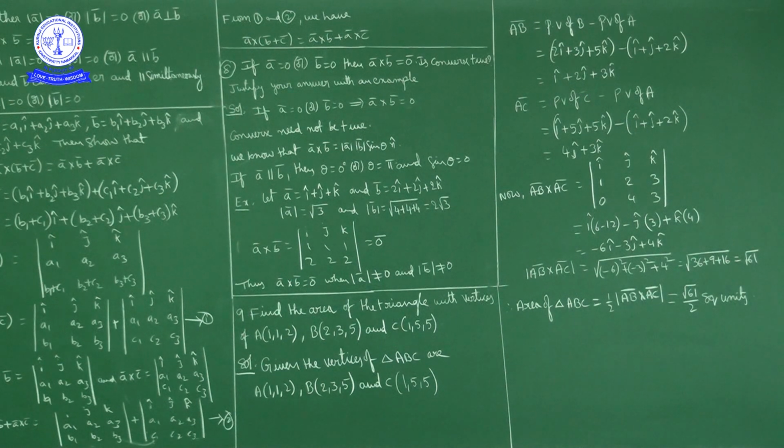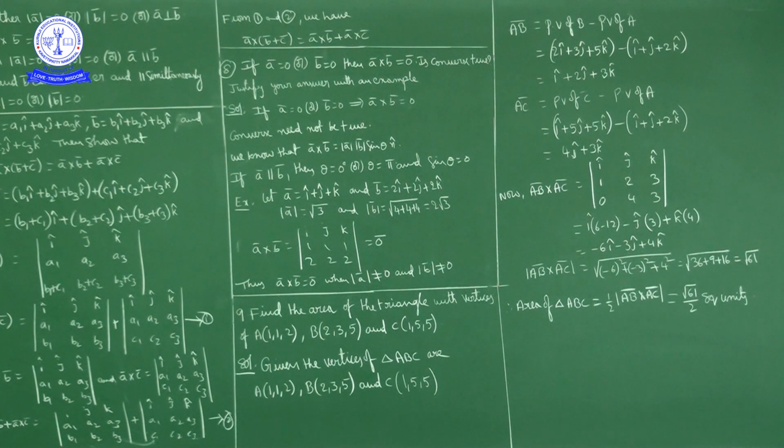Okay, next AC bar. AC bar, what can we write? AC bar is equal to the position vector of point C minus the position vector of point A. AC bar is nothing but OC bar minus OA bar. What is OC bar? i cap plus 5j cap plus 5k cap, minus OA bar. OA bar is what? i cap plus j cap plus 2k cap. Now their difference: i cap minus i cap is 0, 5j minus j is 4j cap, plus 5k cap minus 2k cap is 3k cap. Okay, so AC bar is equal to 4j cap plus 3k cap.